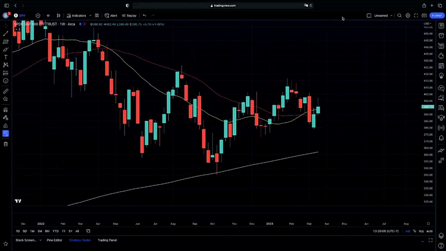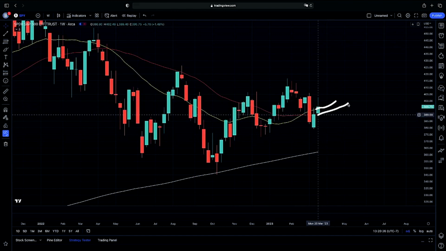Now looking at our weekly chart, looking at our swing perspective, the most important indicator that we have been talking about throughout the last week has been if we will close this candle here above our 50 and our 20-week moving average, and that's exactly what happened here. We did close above our 50 and our 20-week moving average, giving us that possible bullish case scenario if our 20 weekly moving average continues to curl up here above our 50 weekly moving average.